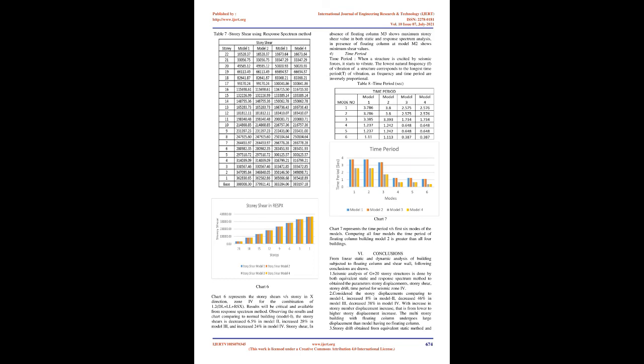Chart 6 represents the story shears versus story in X direction, Zone 4 for the combination of 1.2 DL and LL and RSX. Results will be critical and available from response spectrum method. Observing the results and chart comparing to normal building, Model 1, the story shears is decreased 6.5% in Model 2, increased 28% in Model 3, and increased 24% in Model 4.